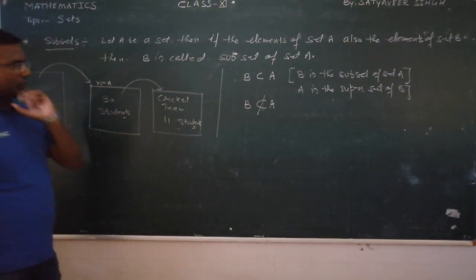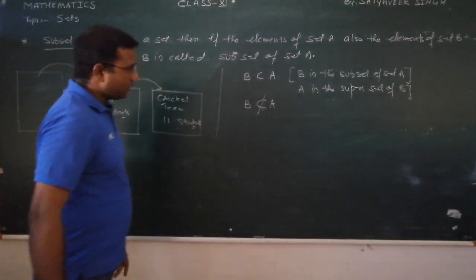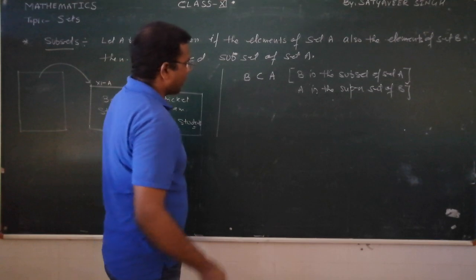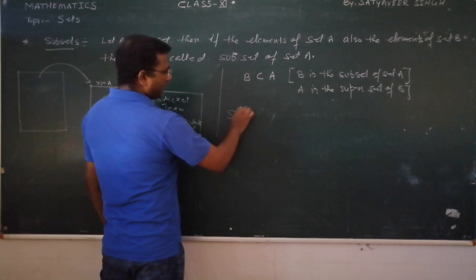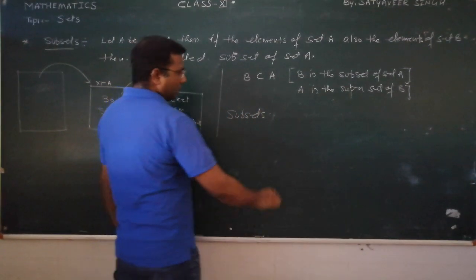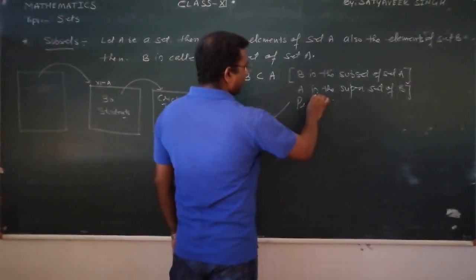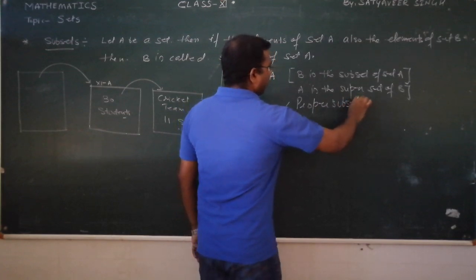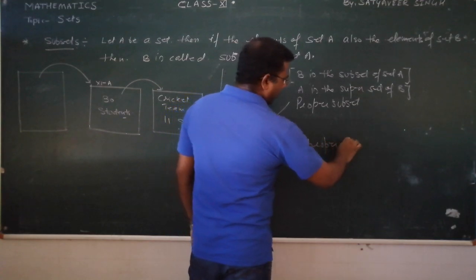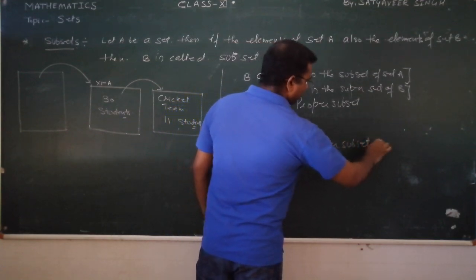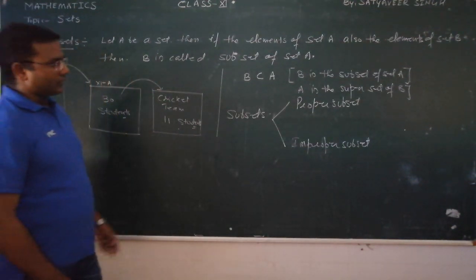At the same time, as I told you in the previous lecture, these are some of the notations. If it is written that B is not a subset, it means we are saying B is not a subset of A. So student, subset also has two parts. If it is a subset, it can be a proper subset and it can be an improper subset also. So what is the meaning of proper subset and improper subset?